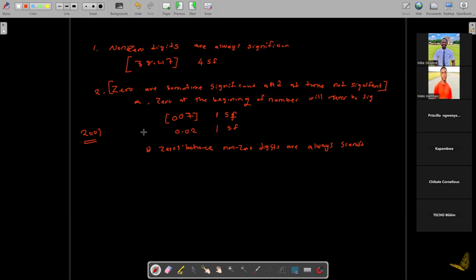Okay. Let me just explain why I've said there's only one significant figure. There's a rule I've written here. Number one, we said all non-zero digits are always significant. Those who are making noise, please let's keep quiet. We give way to those who are listening. Non-zero digits are always significant. A non-zero digit is a number that is not a zero. So whenever you see a number that is not a zero, it's always significant.